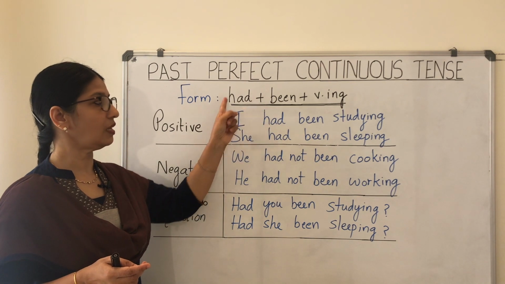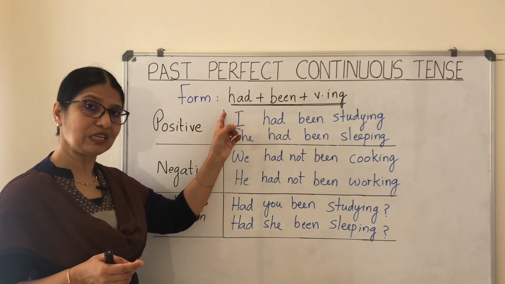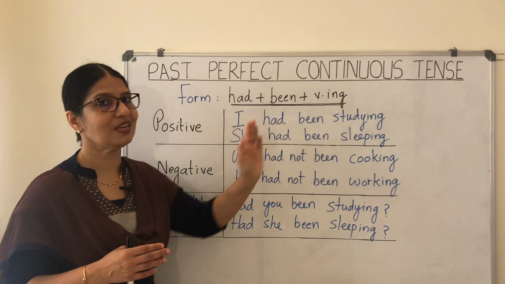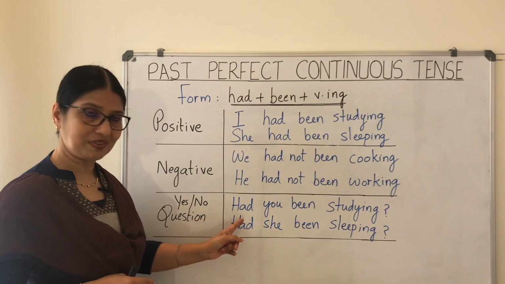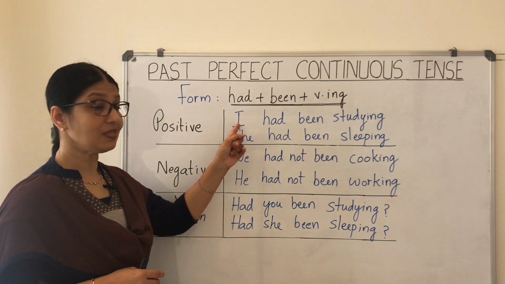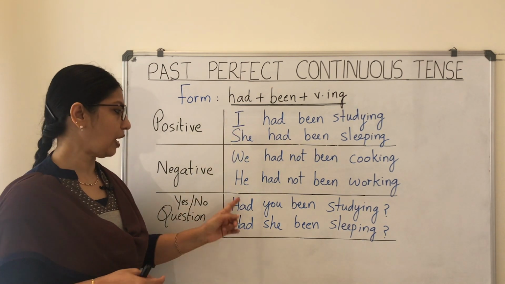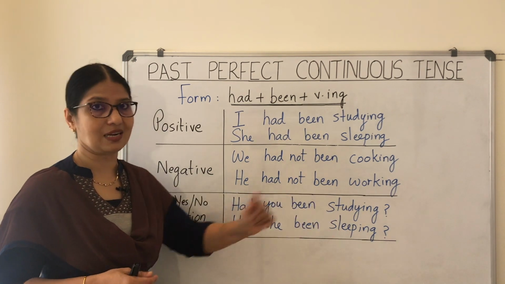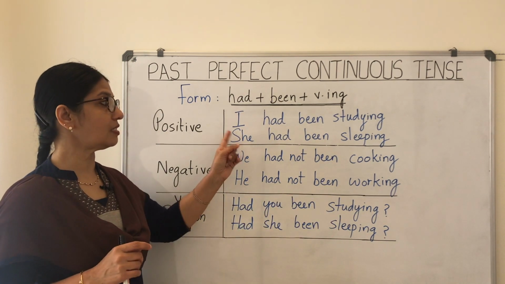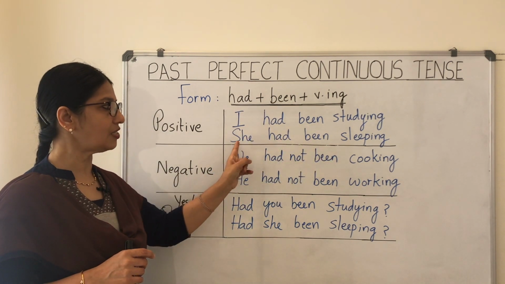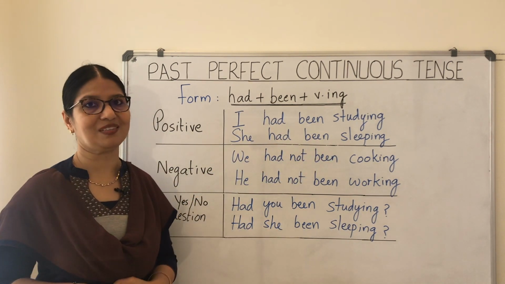So first you will have the word had, that will be followed by the subject I, and then the remaining part follows. So here you have it, had. Because it's I in the sentence, you will change it to you when you ask a question. So had you been studying? The second sentence here, she had been sleeping. The question is, had she been sleeping?